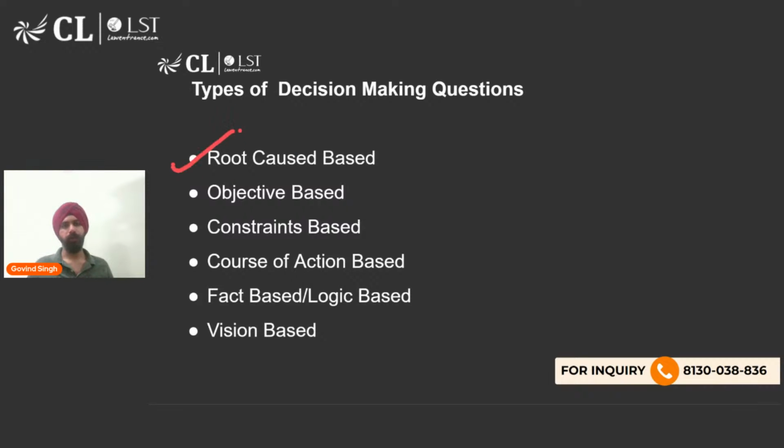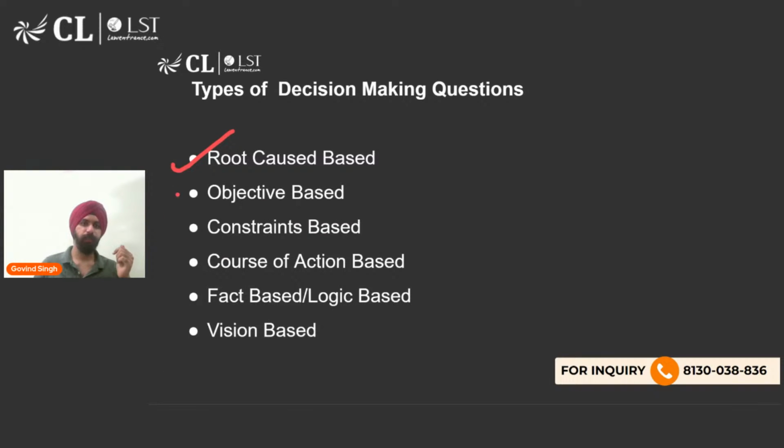Firstly, you might be asked to identify the root cause. What is causing the problem? Identify the root cause of the problem. So, let's say there's a problem related to revenue of a particular XYZ company going down, there could be multiple parameters involved, multiple factors involved. You would have to identify the root cause. Okay, top management has changed, or we are spending more on capex, we are expanding rapidly. There could be any n number of causes. You have to identify the root cause. What is the fundamental reason why the revenues are dropping?